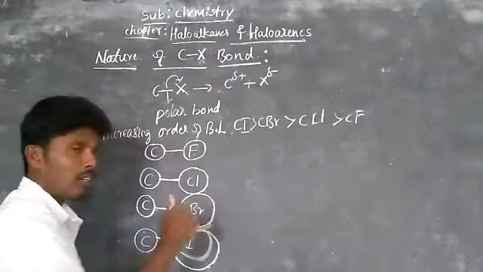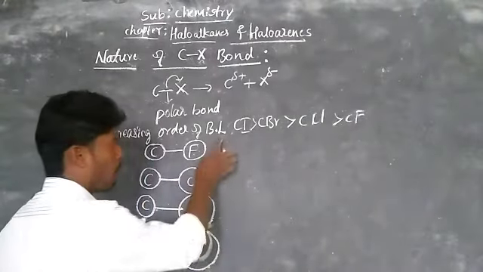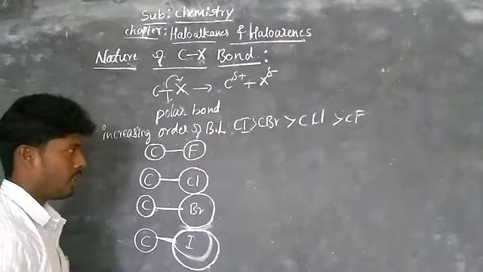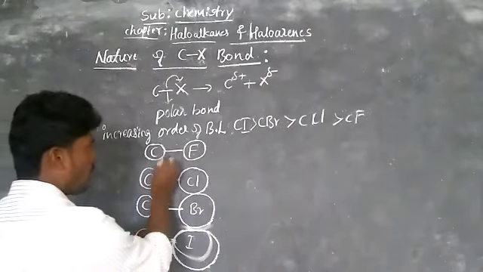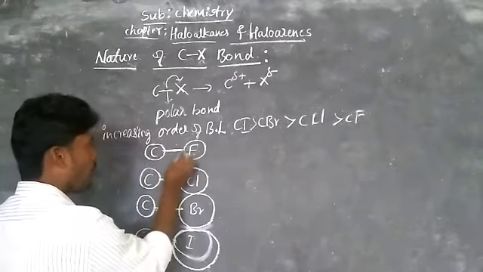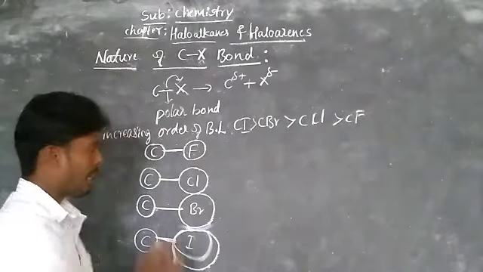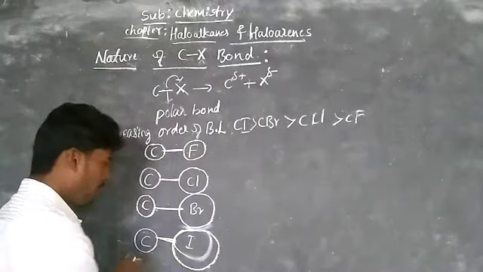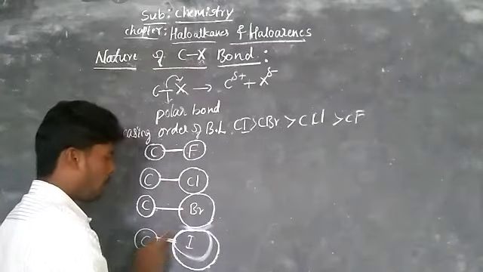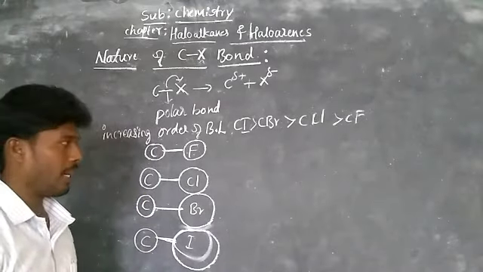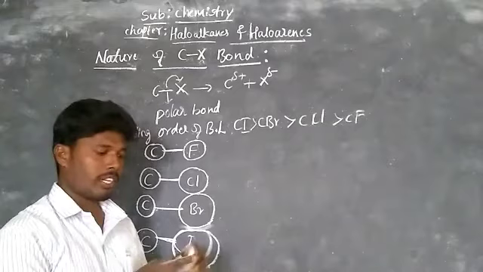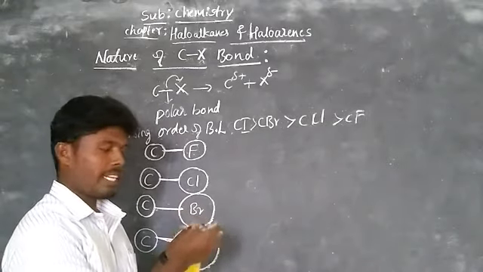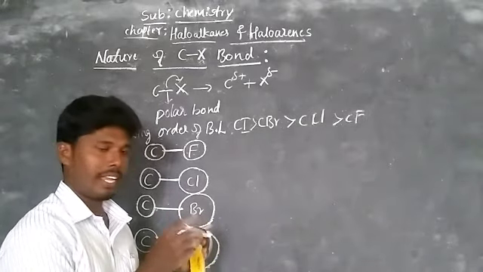Similarly, the bond strength is exactly opposite of bond length. Therefore, the bond strength of carbon fluoride is higher than carbon chloride, which is higher than carbon bromide, and the least one is carbon iodide. So just observe, the chalk piece length is this much now. It can be easily broken when the length is higher.